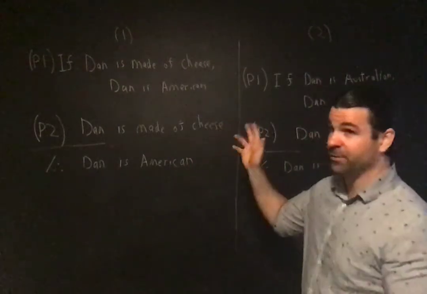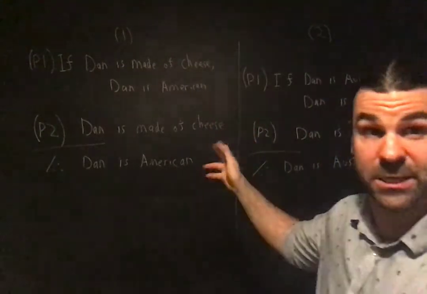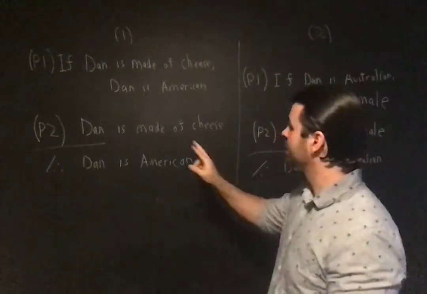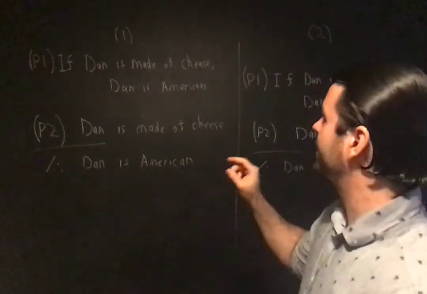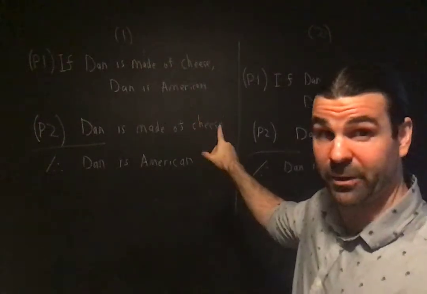Okay, so here's an argument. First premise: if Dan is made of cheese, then Dan is Australian. Premise 2: Dan is made of cheese. Conclusion: if Dan is made of cheese, then Dan is American.